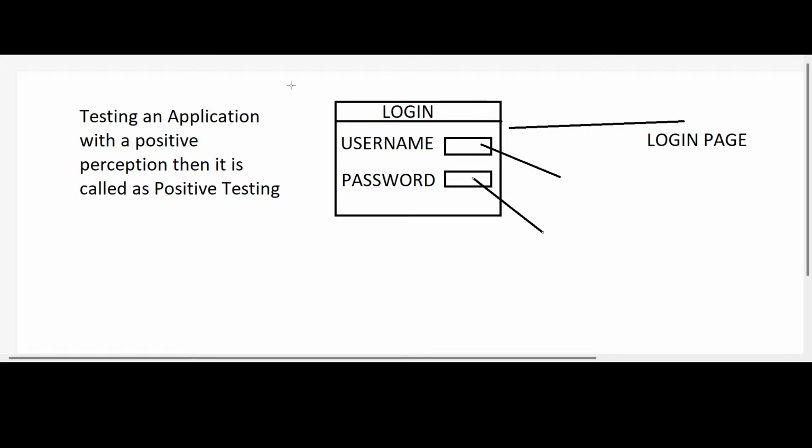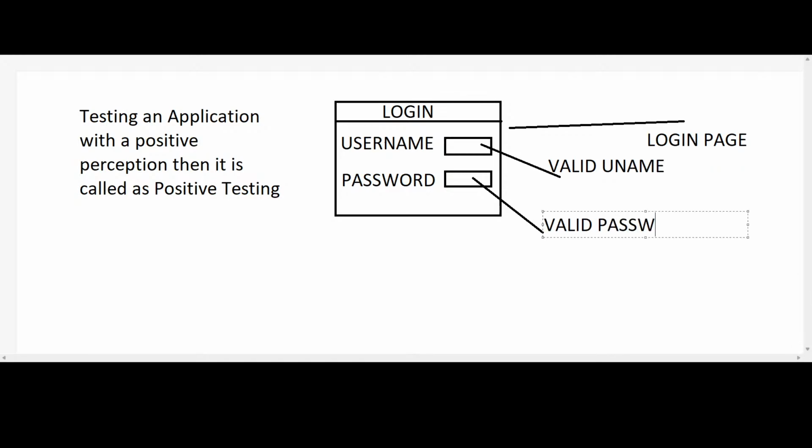Yeah. So here I am entering a valid username, and for this password field I am entering a valid password. Then that is called positive testing. I am testing this application with the correct credentials, so we don't find any defects here.